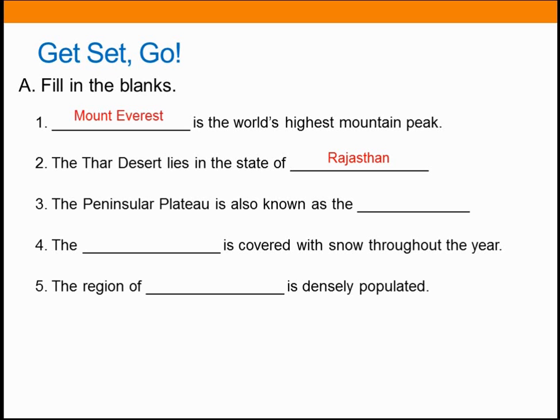Third, the peninsular plateau is also known as the dash. The answer, Deccan Plateau. Fourth, the dash is covered with snow throughout the year. The answer, Himalayas. Fifth, the region of dash is densely populated. The answer is northern plains.